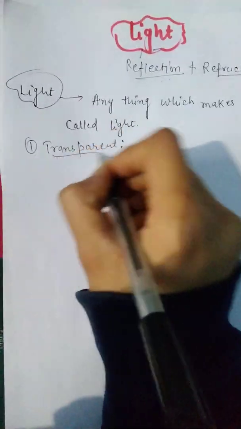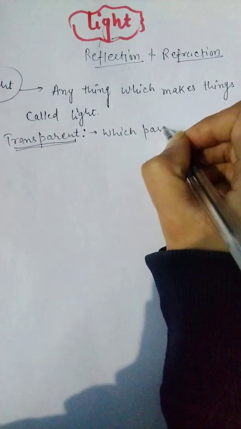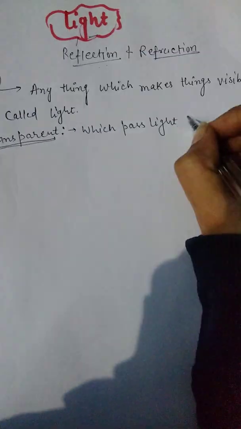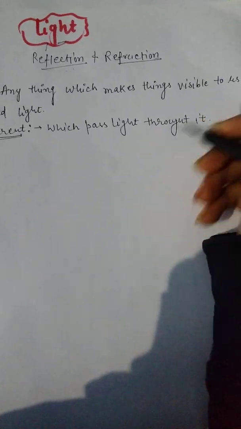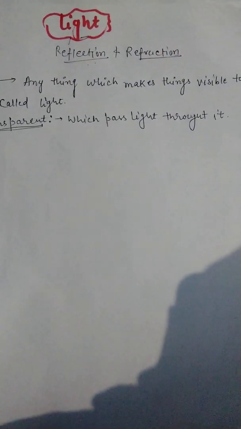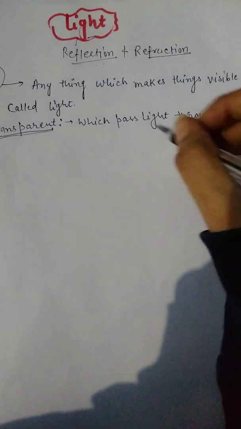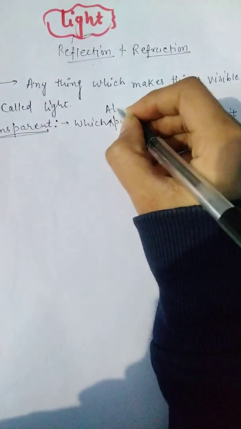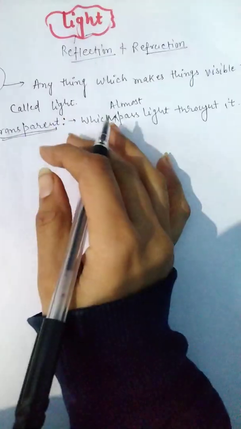Transparent, what is transparent? An object which passes light through it. We can't say completely because nothing is completely ideal, but which almost completely passes light through it is called transparent. What is an example? Example is glass. Glass almost passes light through it.